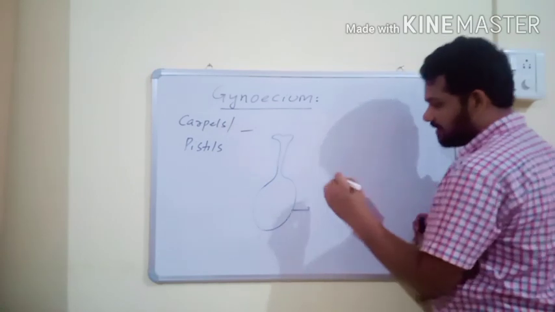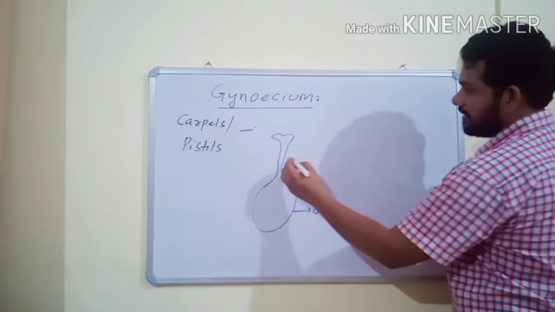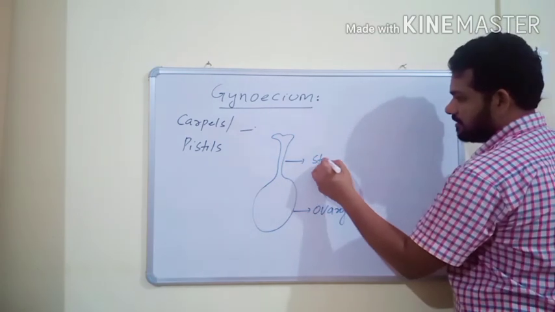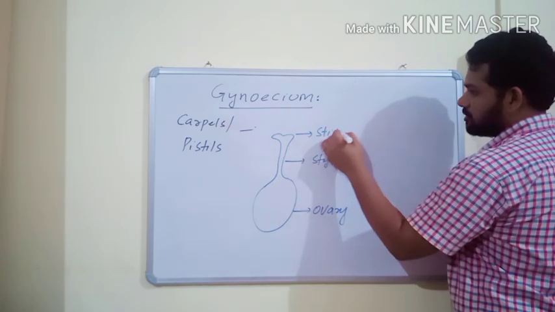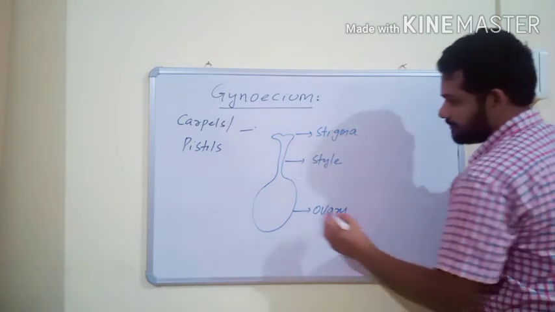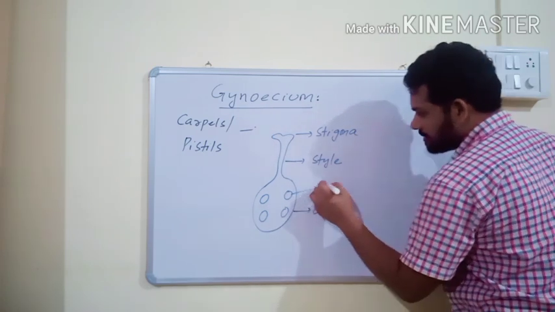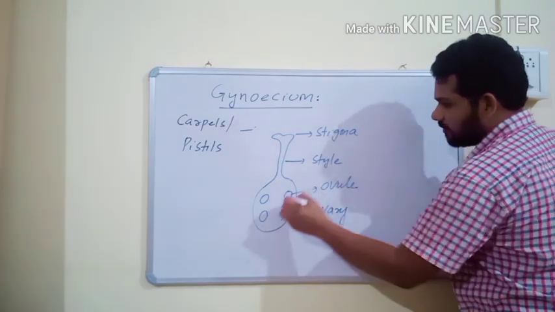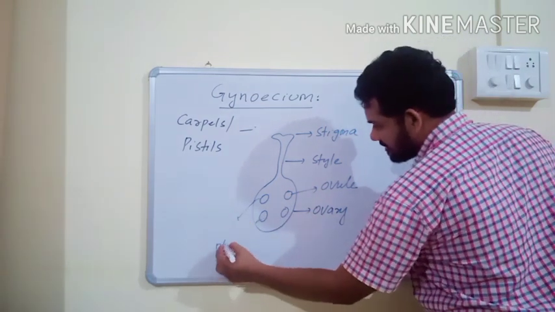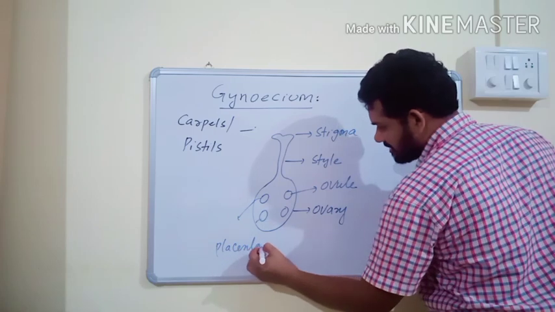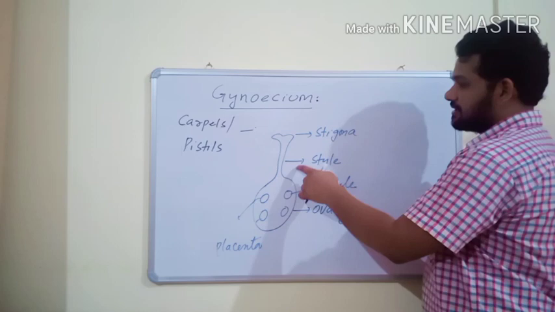This is the basal part. The basal swollen part is called ovary, and this long tube-like structure is called style. The uppermost part is known as stigma. Ovules are present inside the ovary on a special structure, and this special structure is known as placenta. Each carpel has three parts: ovary, style, and stigma.